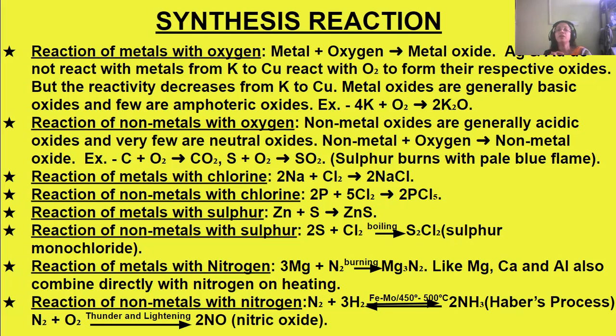Then reaction of non-metals with nitrogen, like nitrogen combining with hydrogen. In this case, a catalyst is used, and a high temperature is also needed to combine nitrogen with hydrogen, forming ammonia. This process is known as Haber's process. So what is the catalyst used here? It is iron and molybdenum as a